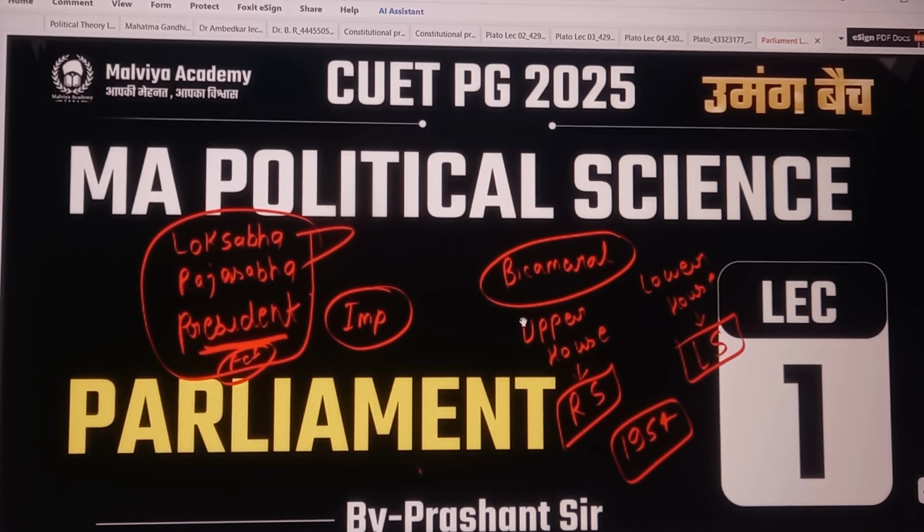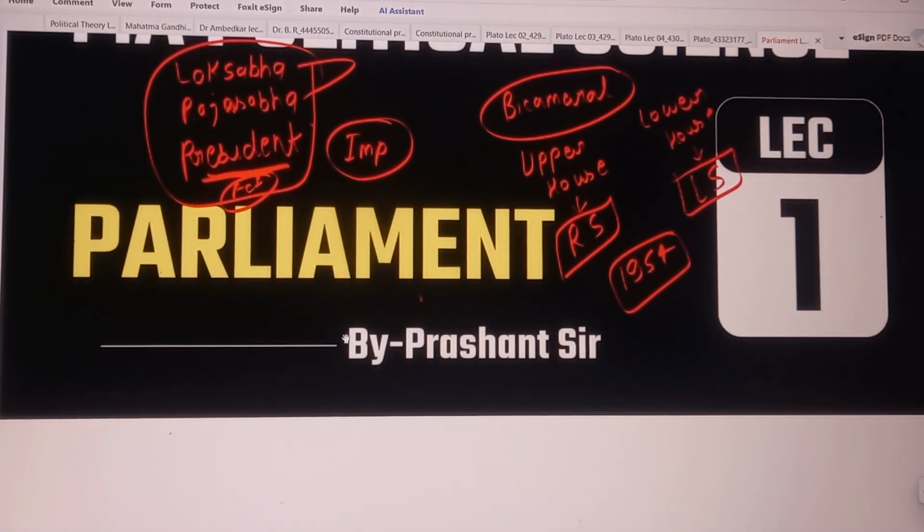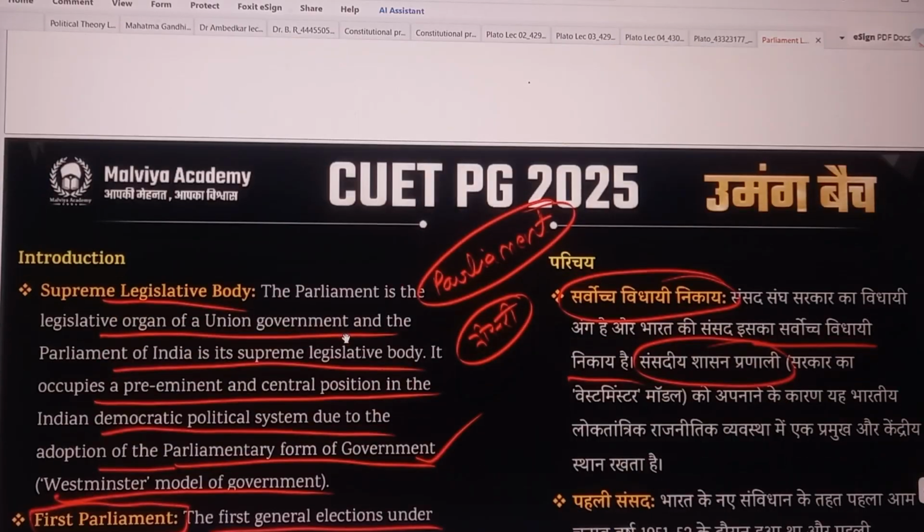And there are three organs of Parliament. First one is Lok Sabha, second is Rajya Sabha, and third one is the President, because without the approval of the President, no bill is passed. So let's see in detail.